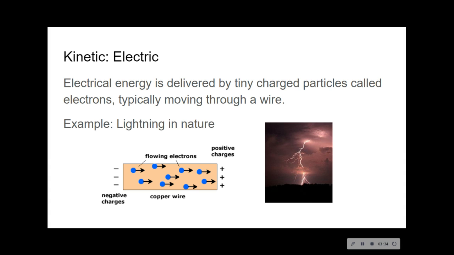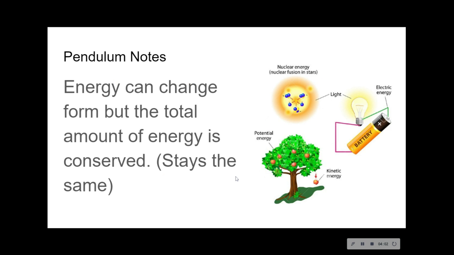Electricity, in nature we see that with lightning, the thing powering your computer right now, the lights in your room, the ability to have your phone charged, that is all kinetic energy. It is electrons flowing through wires towards the positively charged things that are charging, or batteries, or lights being turned on, everything along that.